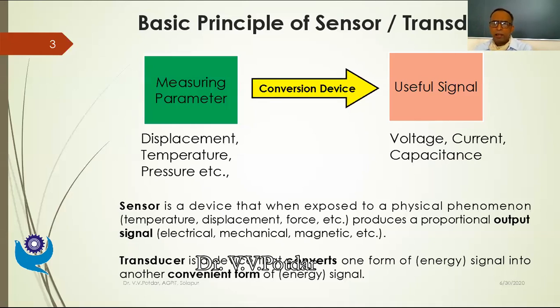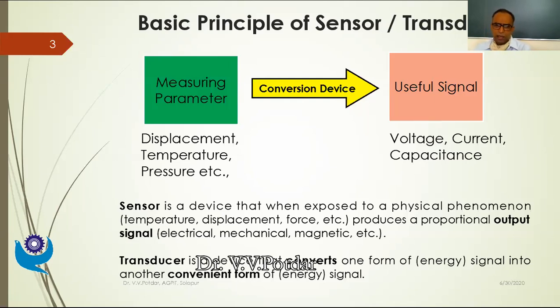A brief discussion about the difference between a sensor and a transducer. As you can see on the screen, a sensor is a device that, when exposed to a physical phenomenon like temperature, displacement, force, etc., produces a proportional output signal. It can be electrical, mechanical, magnetic, etc. So the sensor senses the signal and then gives it to the transducer.